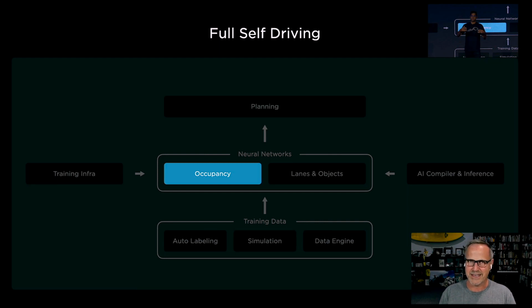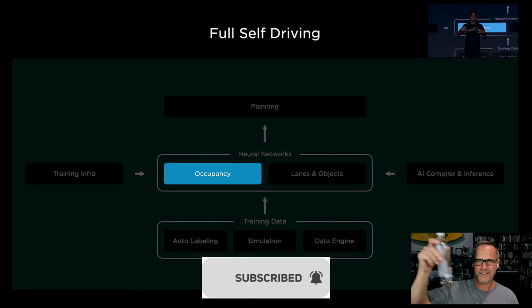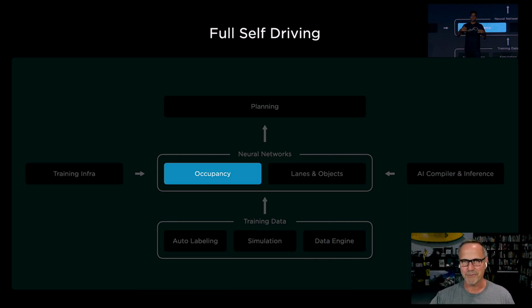But the essential idea here is, even if it doesn't know what the heck it is, even if it's just some object like this, well, it probably doesn't care about a bottle, but say a large rock or something in the road, if it doesn't know what that object is, it will still avoid it. And that's the primary thing. It's geometry. It's like a volumetric understanding of the world around it in a relatively coarse and crude manner. But that coarse and crude manner allows the car to safely drive around anything without having to first understand what that object is. And that's really, really important for basic safety.